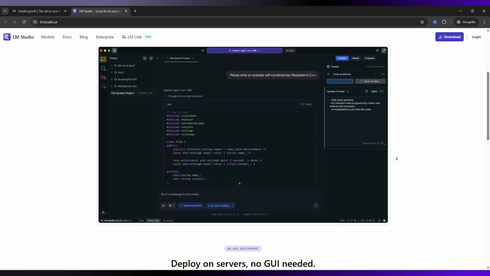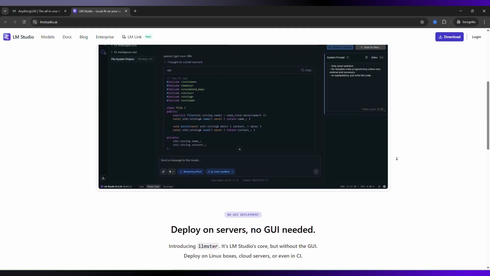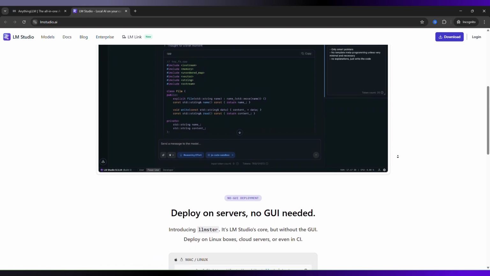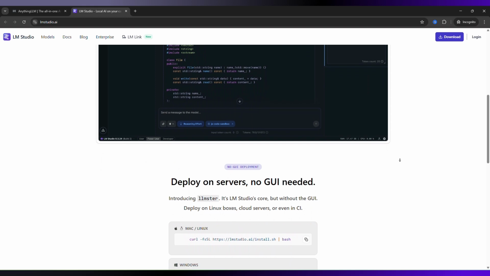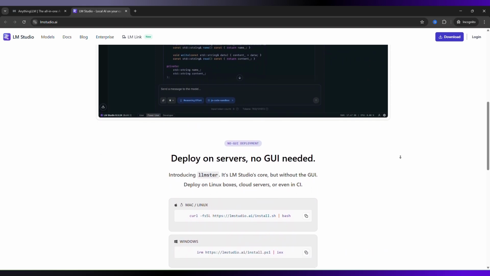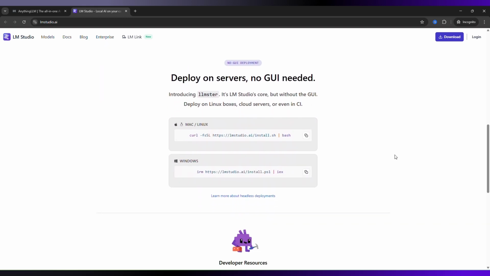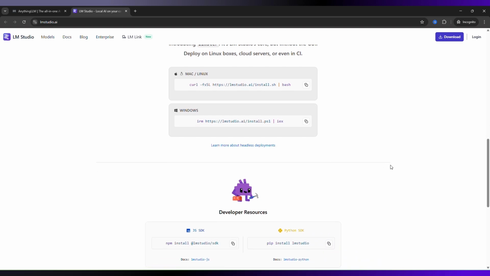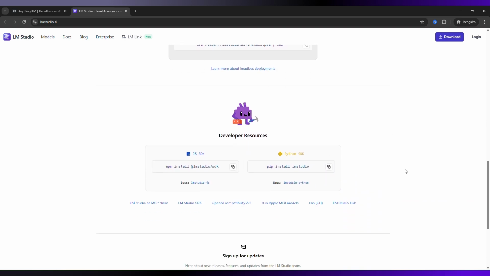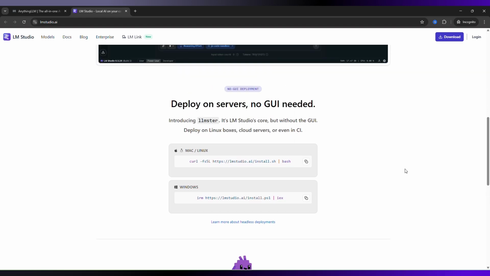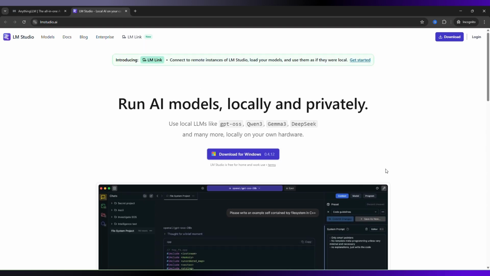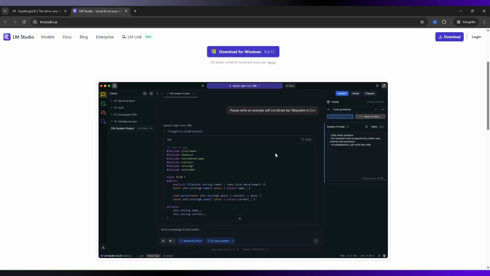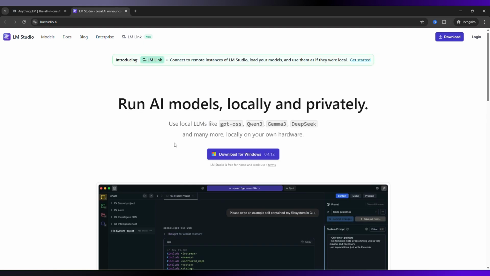LM Studio, on the other hand, is a local model runner. It lets you download, run, and tweak open-source LLMs directly on your computer with a clean interface. Its biggest strength is control. You can choose any model, adjust parameters, and run everything fully offline. It's also very beginner-friendly for local AI since you don't need to touch the command line. The downside is that it's more basic in terms of workflows. It doesn't handle documents, knowledge bases, or advanced AI pipelines out of the box.